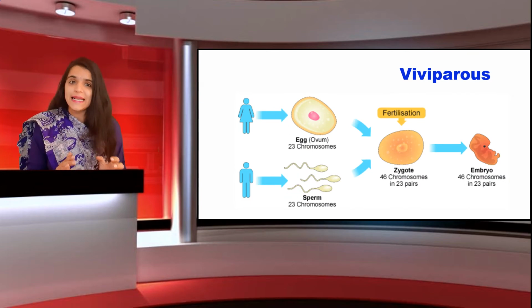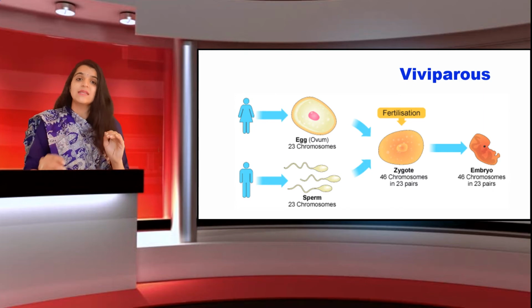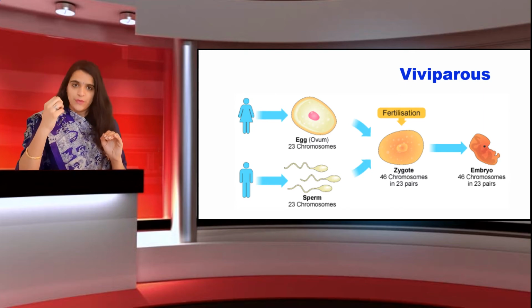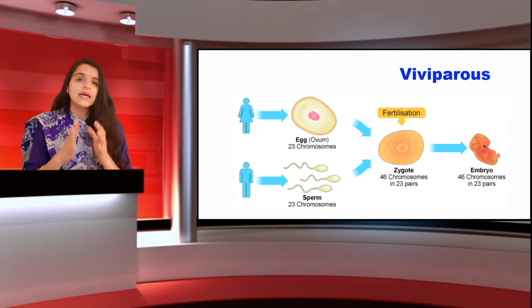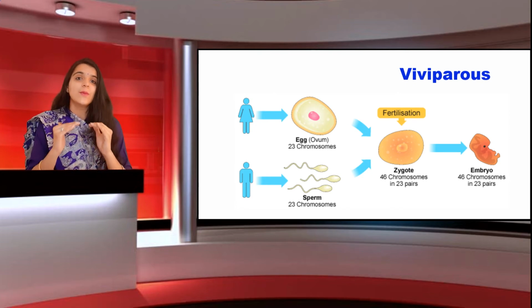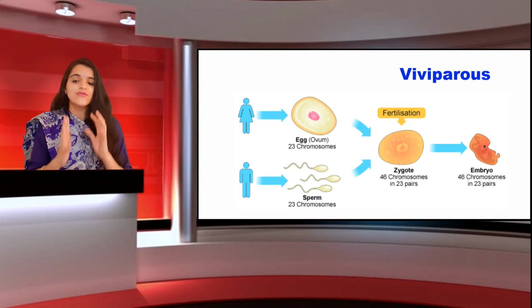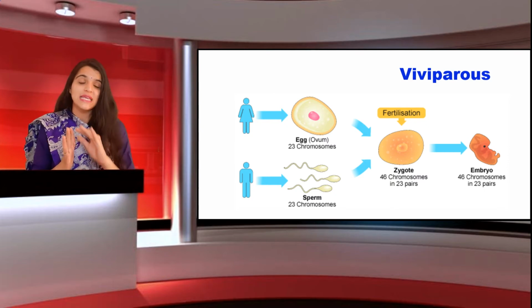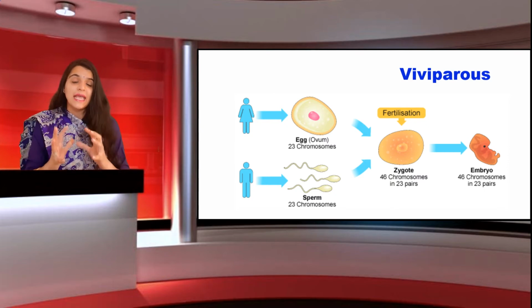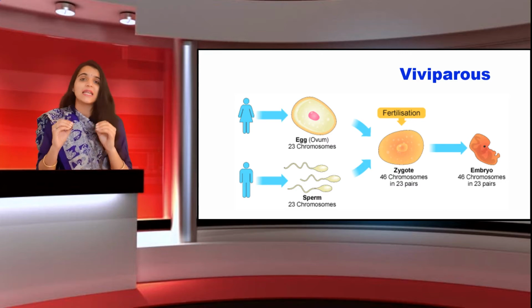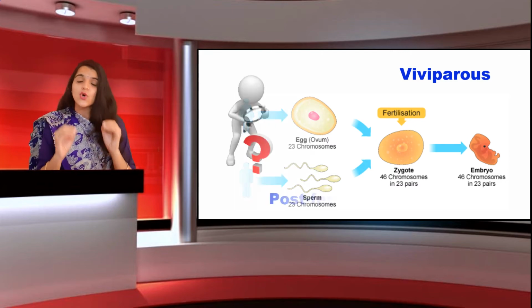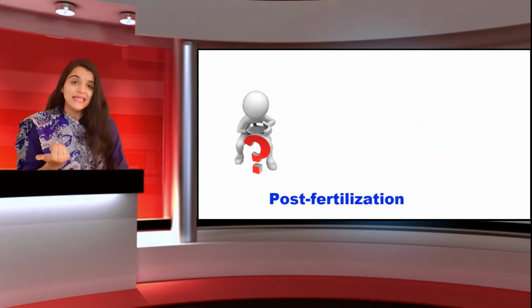So if the female gamete is non-motile, it means the fertilization and post-fertilization changes occur inside that particular body. Okay, so moving further, students, let me tell you about these kinds of changes in a plant, because till now we have discussed animals. Now the question arises, what is post-fertilization in plants?